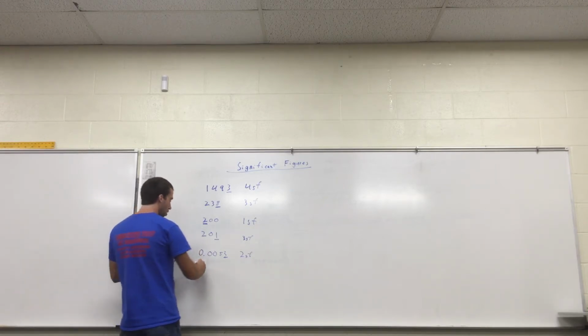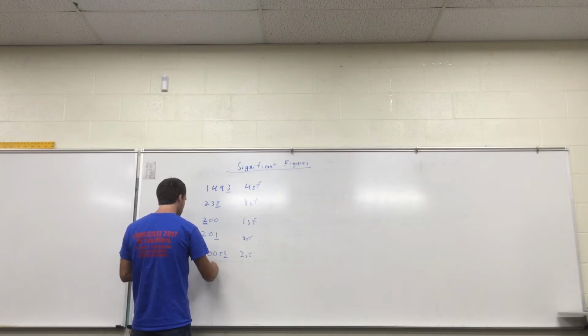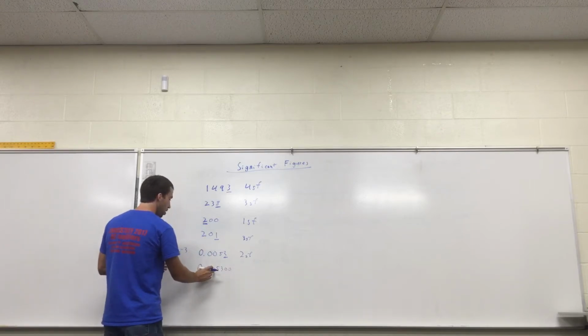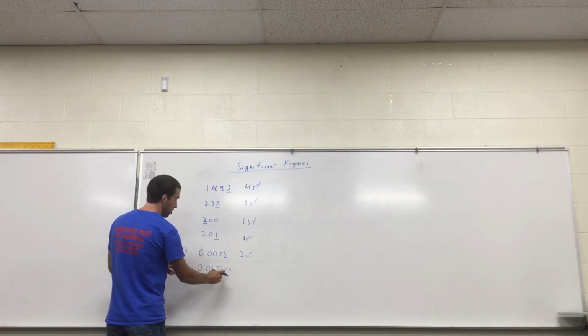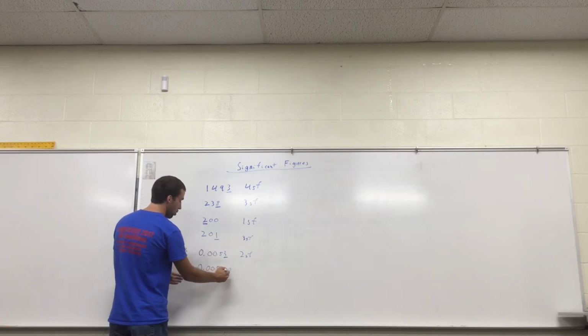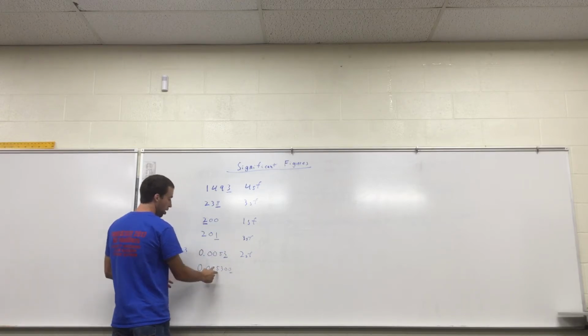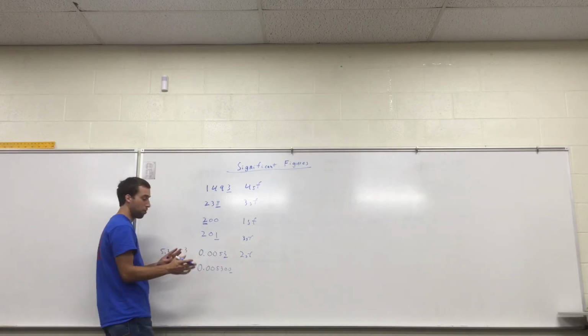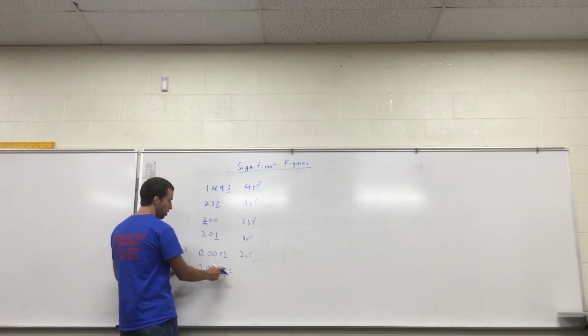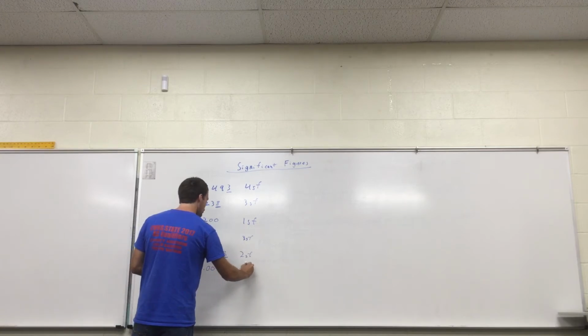The only time they are is if they are to the right of the decimal, but also right of something significant. These are right of the decimal, but they're not right of anything significant over here. These ones, however, are. This is kind of the confusing one, because there's actually 4 sig figs there.